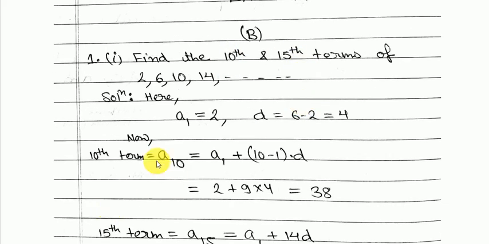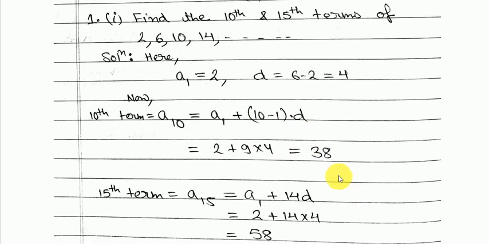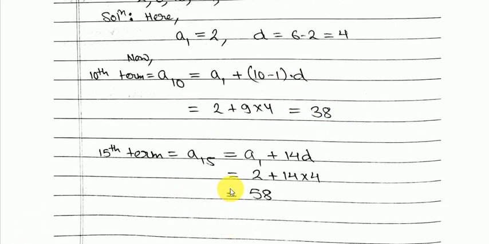So we know the general term of an AP is given by an equal to a1 plus (n minus 1) into d. So that's how the 10th term will be written as a1 plus (10 minus 1) into d. Substitute the values, you will get the 10th term. Same way you can find the 15th term.